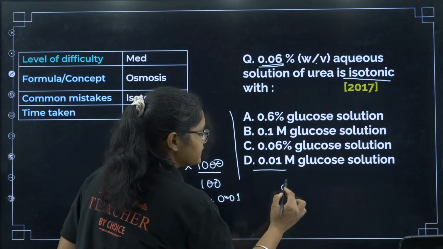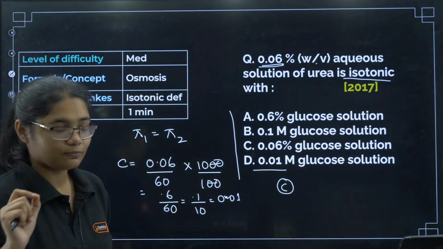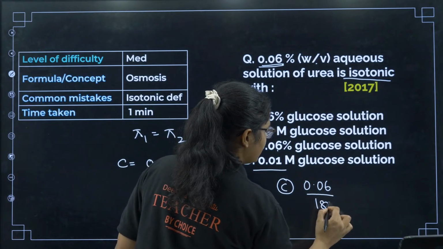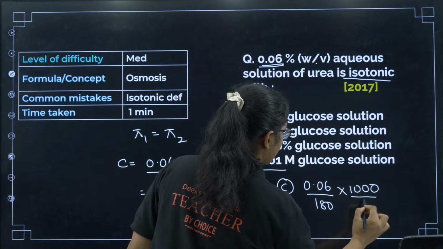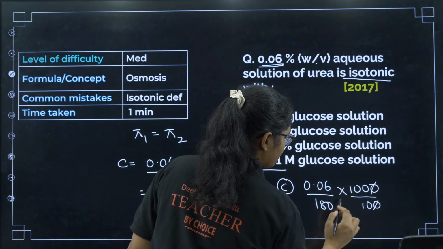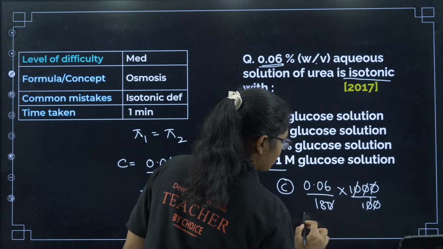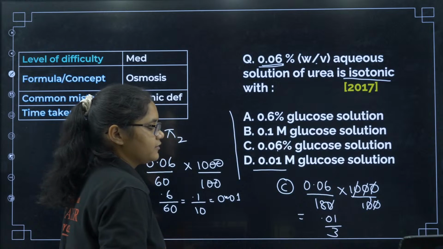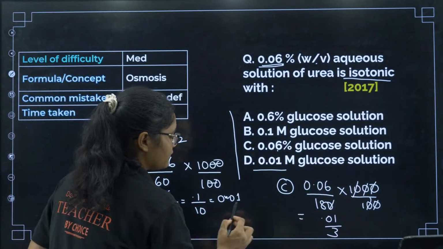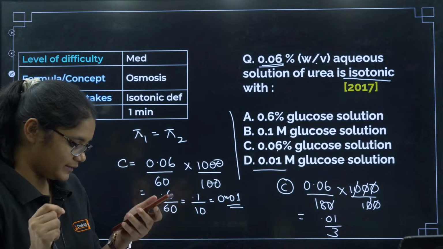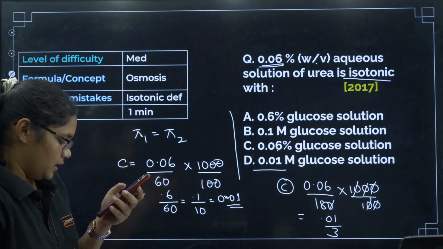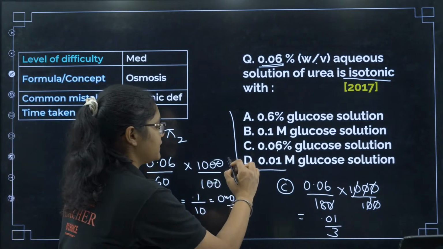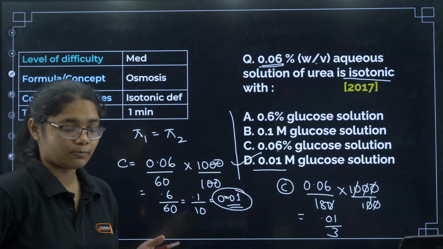Why not C? If you see option number C, you have to calculate the molarity. So 0.06, what is the molar mass of glucose? 180 into 1000 by 100. So we can cancel, and I will have here 0.01 and 0.0033. So you see it will not give you 0.01. I need the concentration to be 0.01. Those who are saying C, it is completely wrong. The answer has to be option number D. Concentration has to be equal to 0.01.